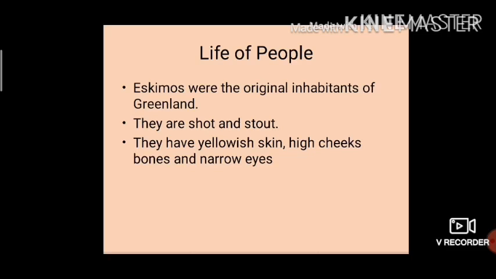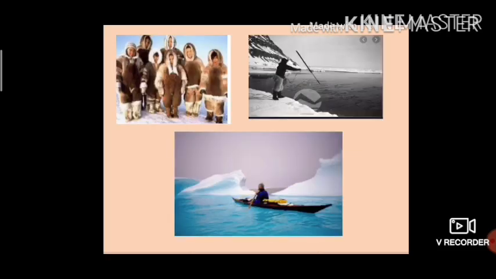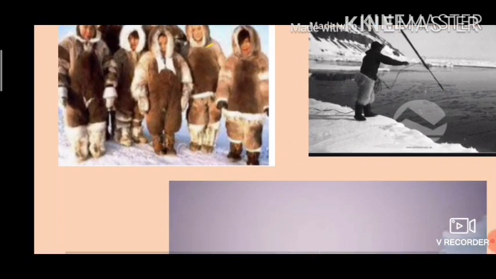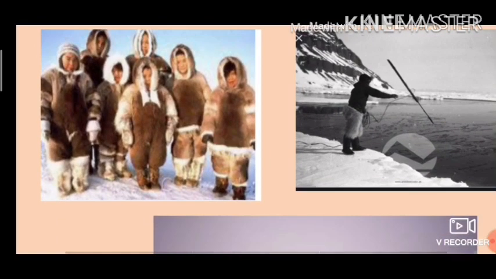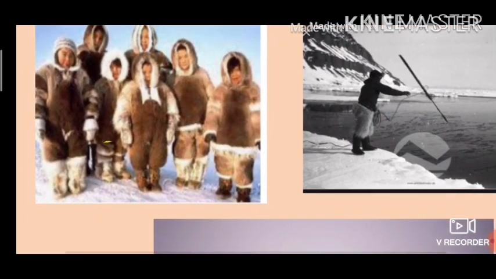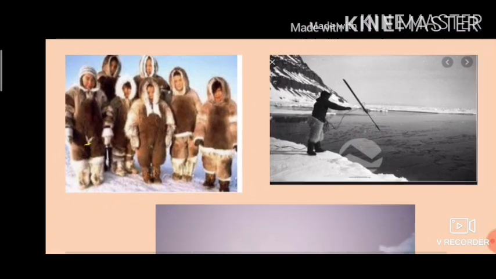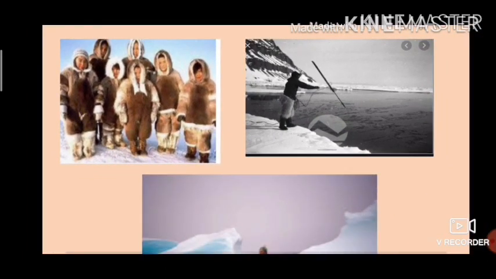There is a picture given in your book also, and I have also collected a picture for you. I think it is not clear, but still you can see the color is yellowish and the eyes are very narrow. They live a very hard life. It is very natural: no plants, or very few plants, rainfall is very less, so it is very cold. Automatically life will be very hard. So what kind of life do people live there? They lead a very hard life.